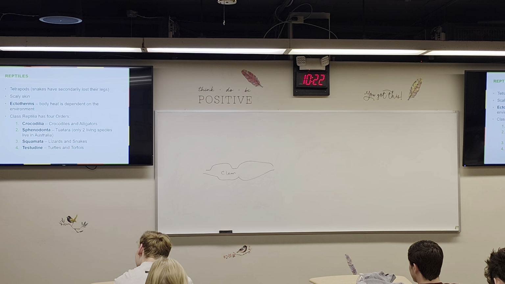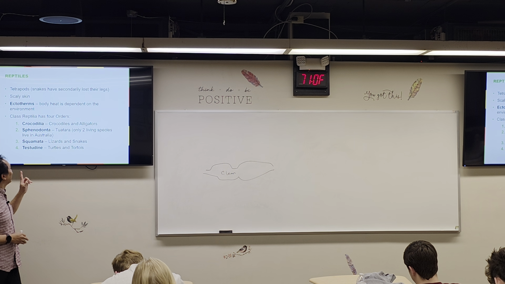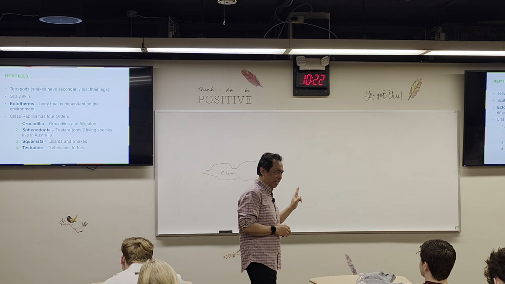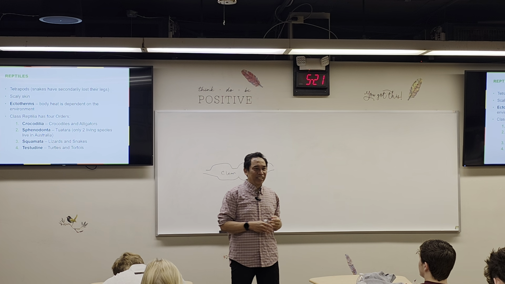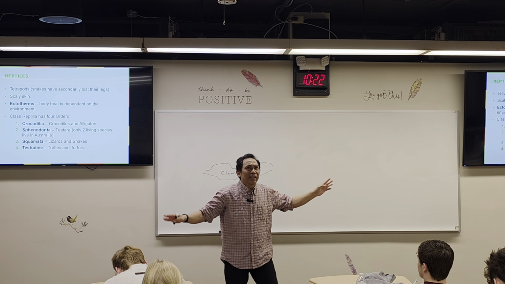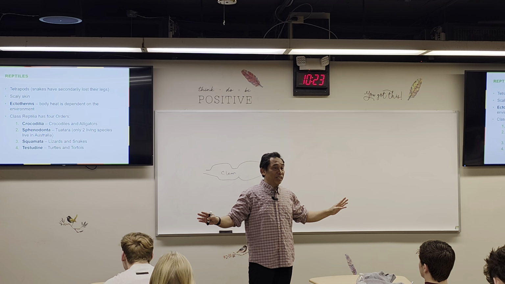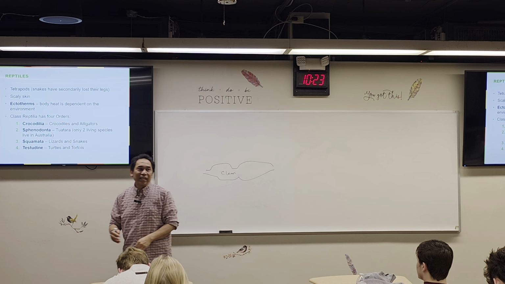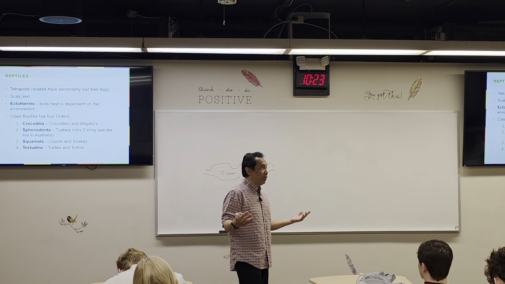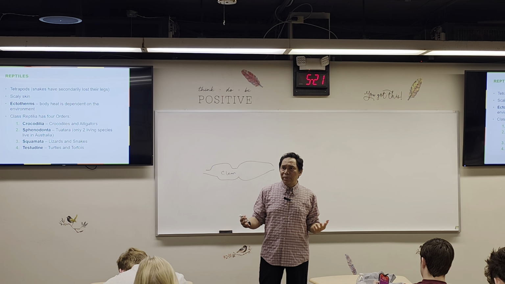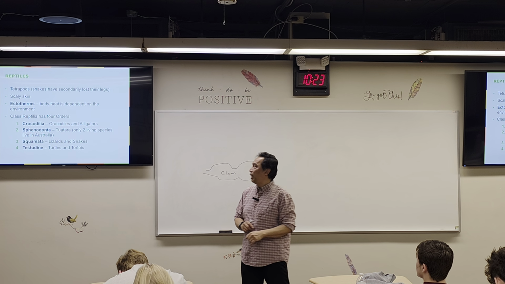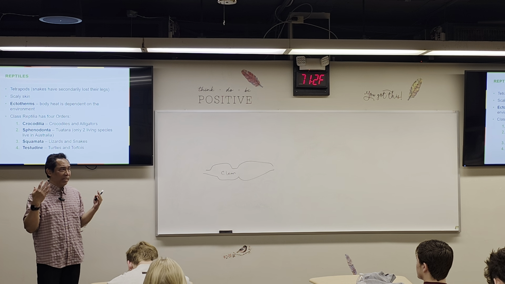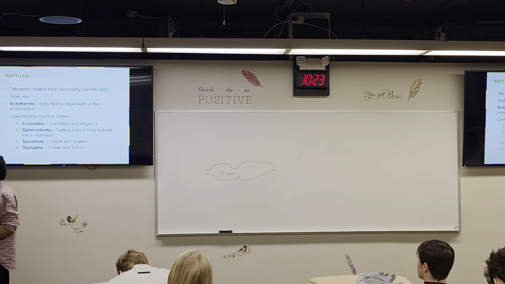Okay. Now the second one is Sphenodonta, which has only two species that actually live in Australia and New Zealand. It's called the tuatara. It looks like a lizard, but it's a different type of lizard. The next one is Squamata. This is the lizard family. Squamata means scale. And then Testudines, which is turtle and tortoise. Okay, these are the four orders for the reptiles.